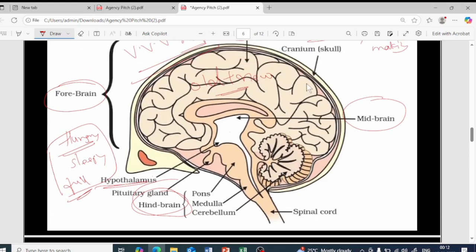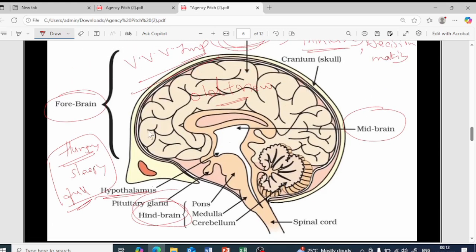Yes. While looking at this video, you can see one more part over here. What is this? This is nothing but the cranium, or the skull. What does it help for? The brain is very important for you, isn't it? Without the brain you cannot survive, in the sense that the information is controlled and coordinated by the main part, which is the brain.